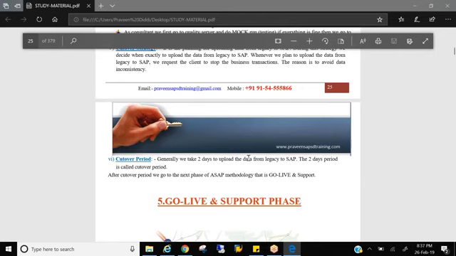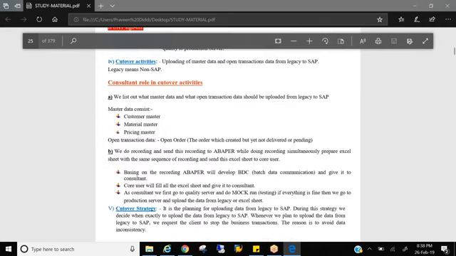So we generally plan either from Saturday after 3-4 or midnight of Saturday, and we try to finish it by 11 o'clock on Monday, so that the least possible downtime is achieved, right? So that is the cutover period. This is what we do as a consultant in the cutover activity.